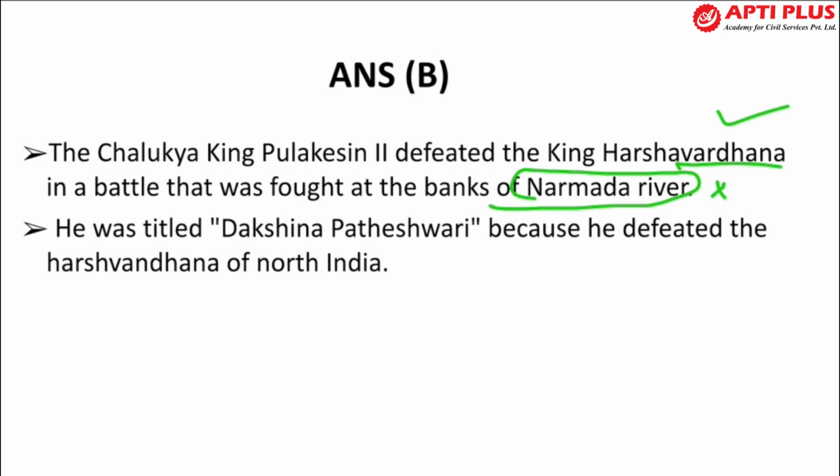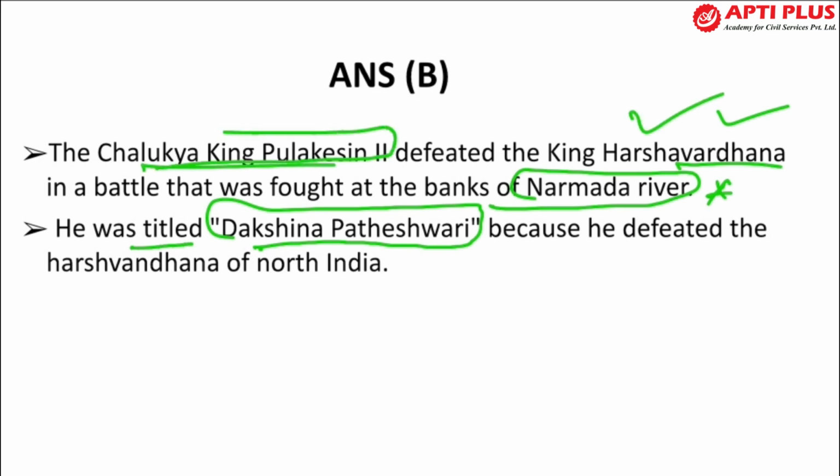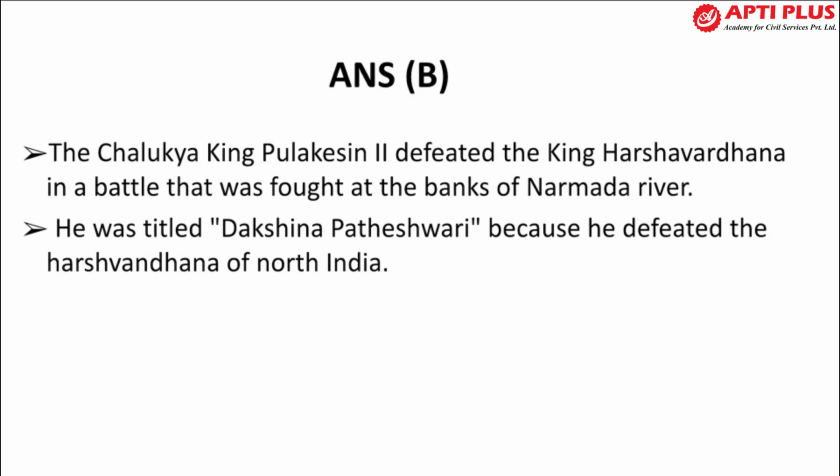Narmada is considered important because it divides the north and south. After defeating Harshavardhana, Pulakeshin II was titled Dakshinapatheshwara. You have to remember this point.